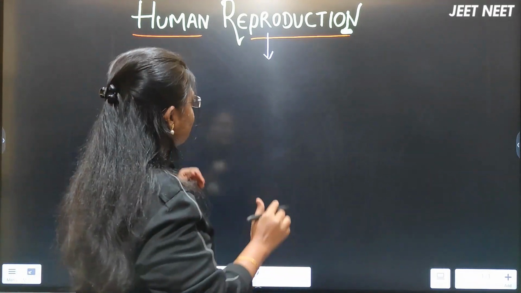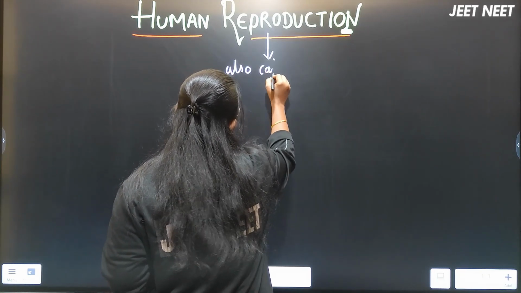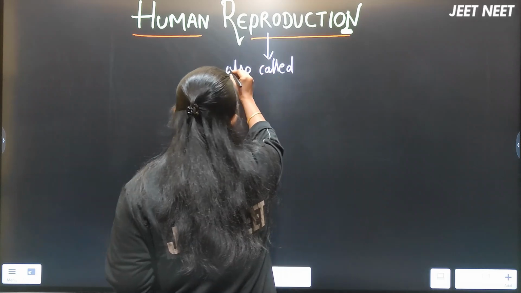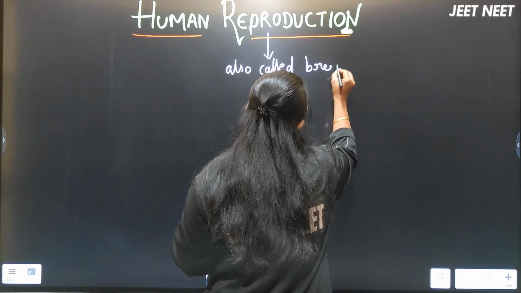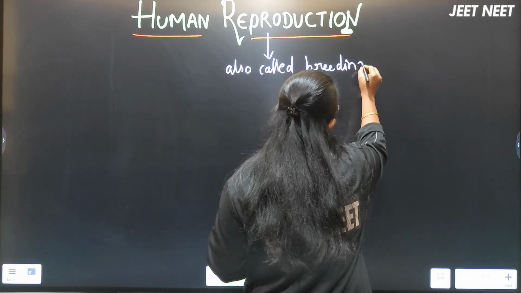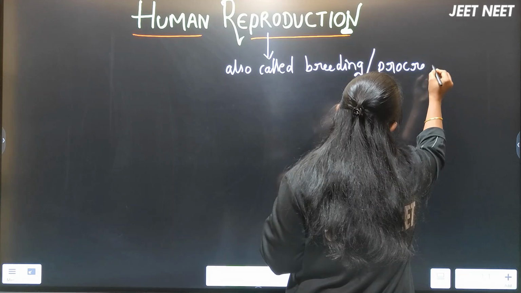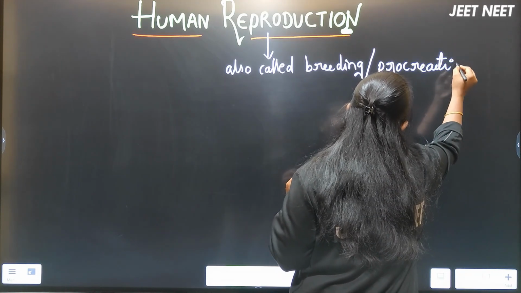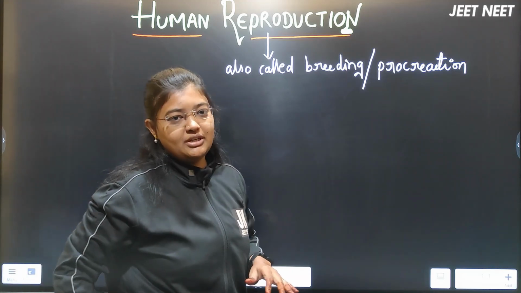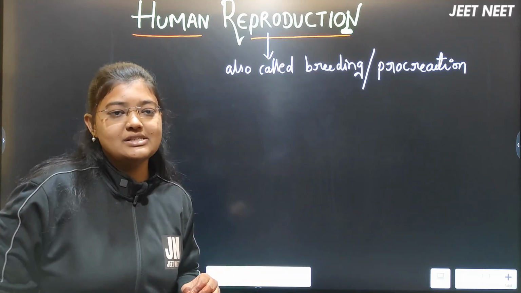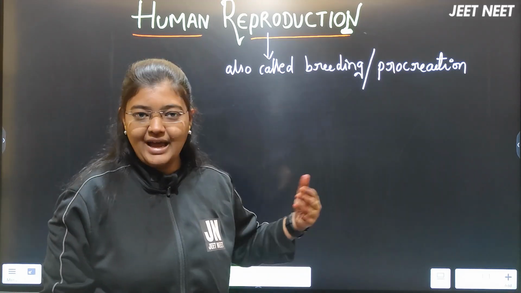We can also call reproduction breeding, or we can also call it procreation. Everyone knows that reproduction should be done in every living organism to produce their offsprings or progeny in the future.